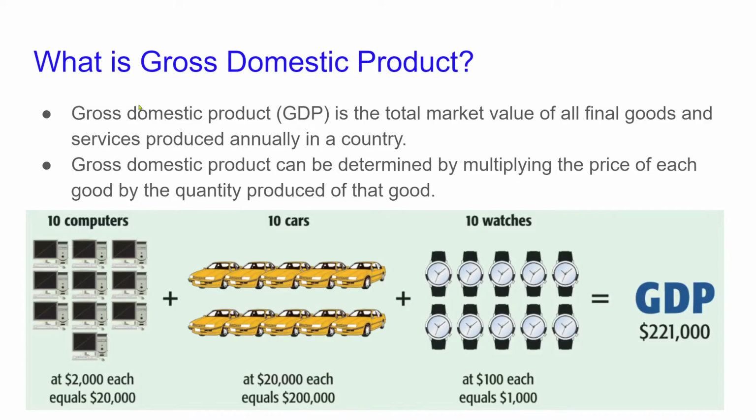All right, so what is gross domestic product? Well, it's the total market value of all final goods and services that are produced in one calendar year in a country. And gross domestic product is determined by multiplying the price of each of the final goods by the quantity that were produced. So if the price is $1 and you've created 200 of them, 1 times 200 equals your GDP is $200. It's that simple, price times quantity.